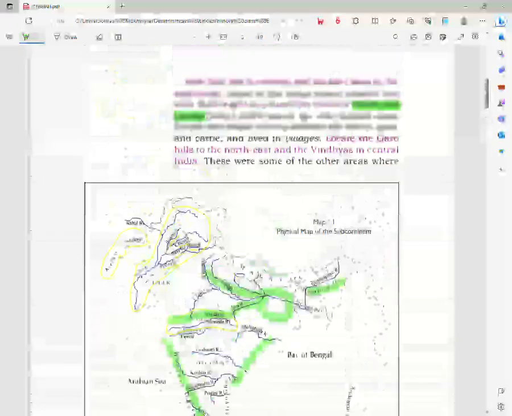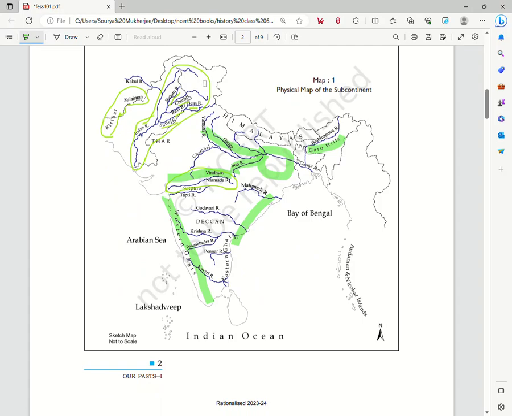Now, if you look at this map, we see the frontier regions: the Pakistan-Afghanistan region to the west, the northeastern region, and also the northern Himalayan region. The terrain of these regions is quite hostile.